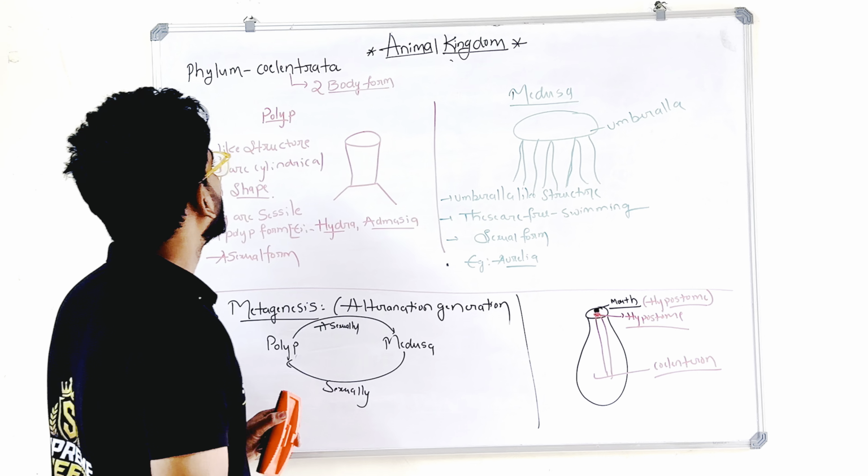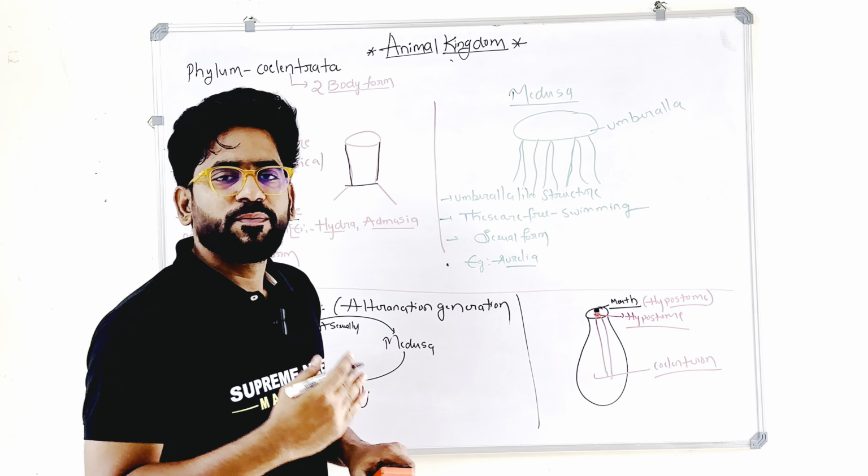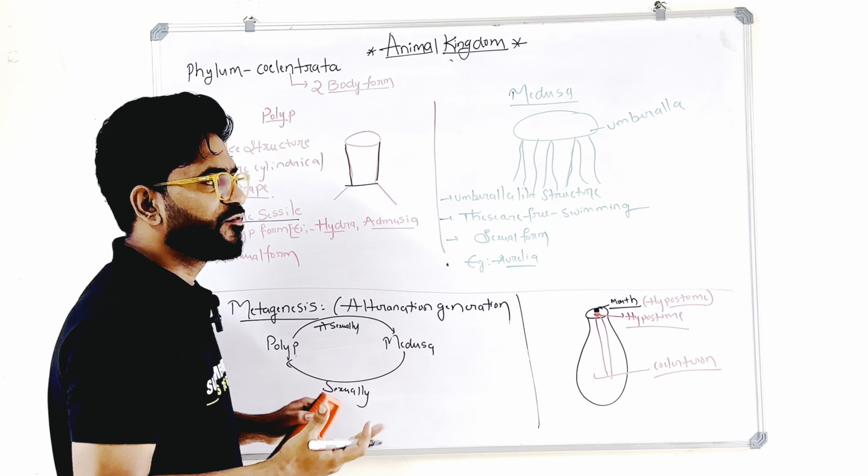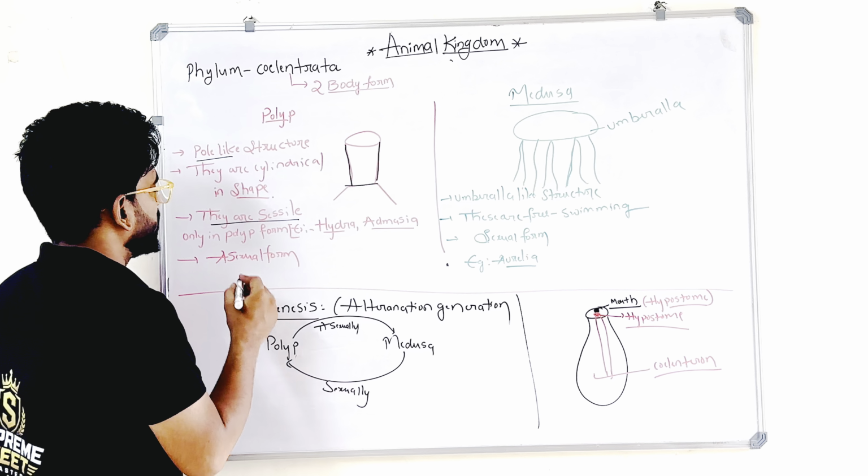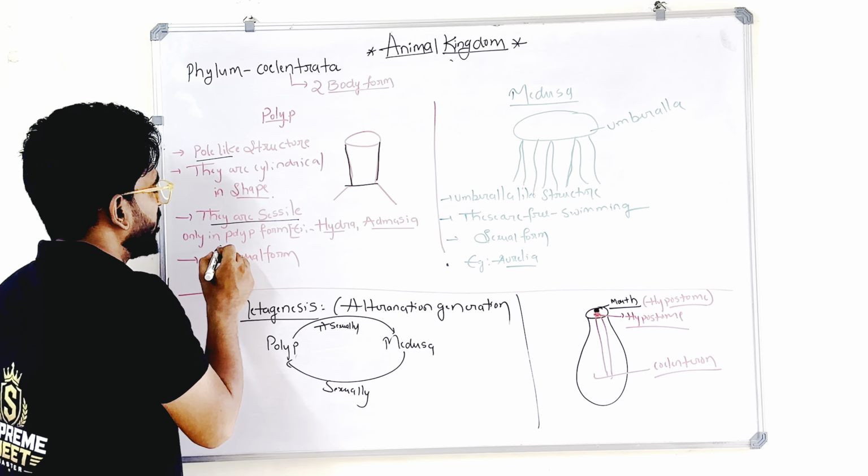See here, what is a polyp? It is a cylindrical structure. These are the structures of the polyp form. They are pole-like or cylinder-like structures. They are sessile, meaning they are attached to the substratum. They don't move from one place to another. They attach to the floor of the ocean. For example, Hydra and Adamsia.